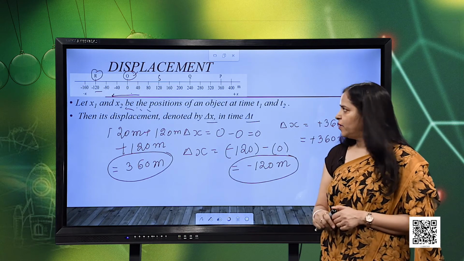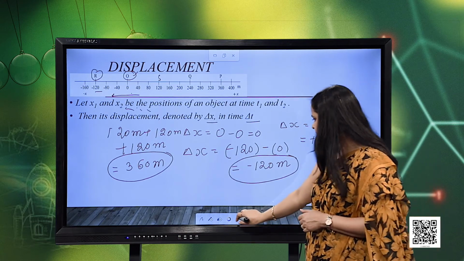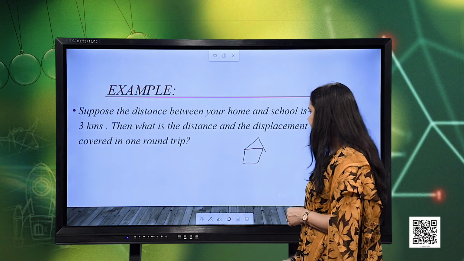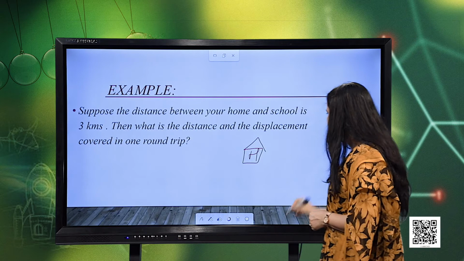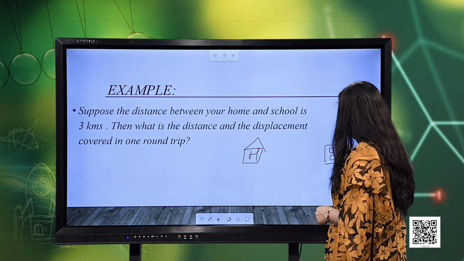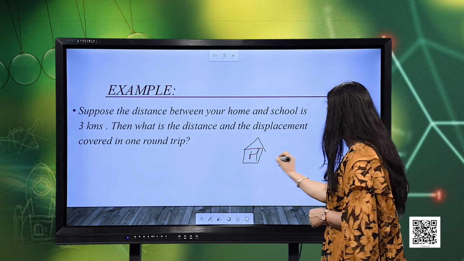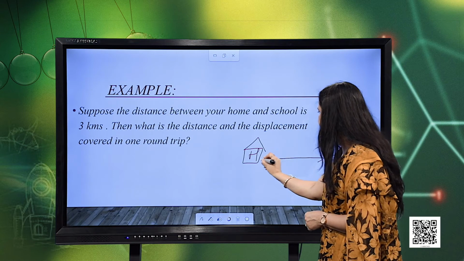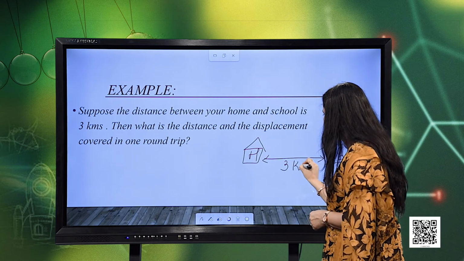Now, let us take one example here. Suppose the distance between your home and the school is 3 kilometers, and again for our convenience, since we are considering straight line motion, this is your home and this is, let us say, your school, and the distance between them is 3 kilometers.